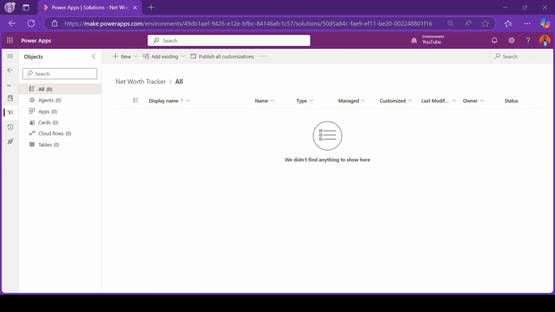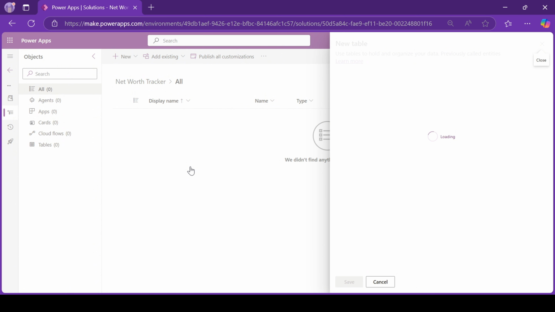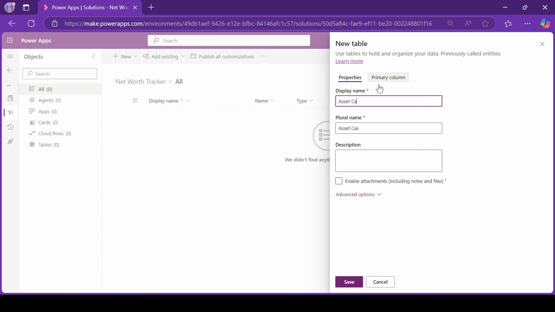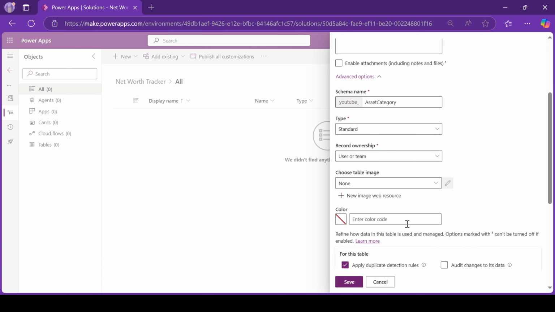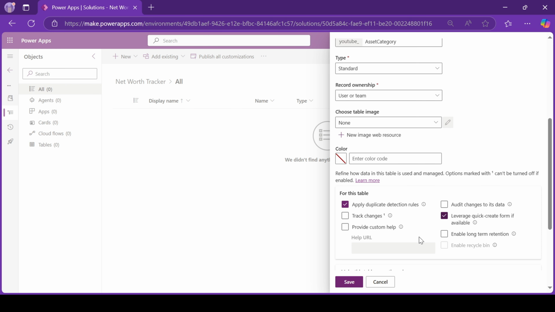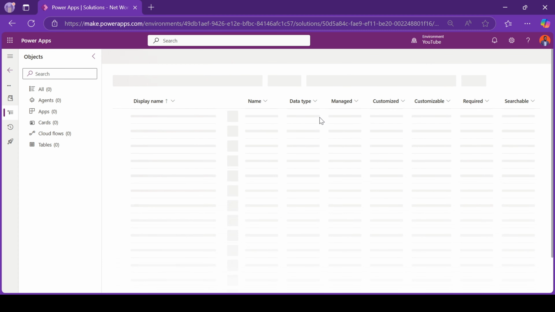Let's go ahead and create our system tables. We're going to use Dataverse for storage. In our solution, I'll first create a parent table, which is the asset category table. For the primary column here, we'll give it category name and also activate the create form. Set that. For our columns,